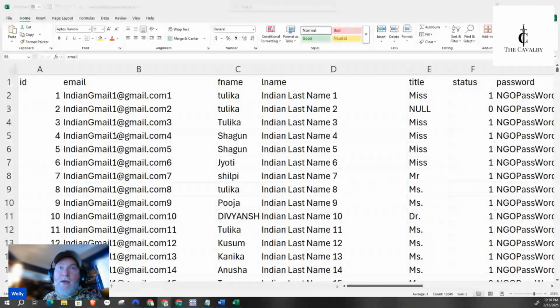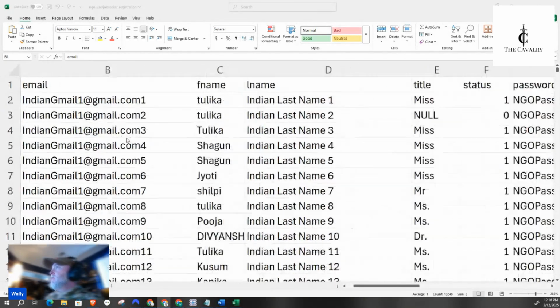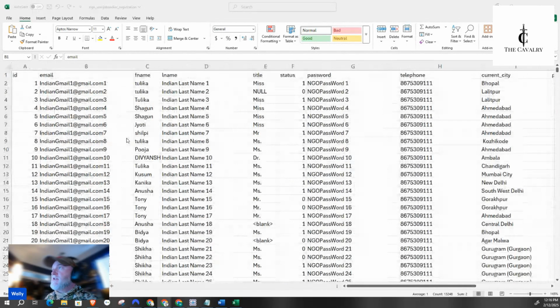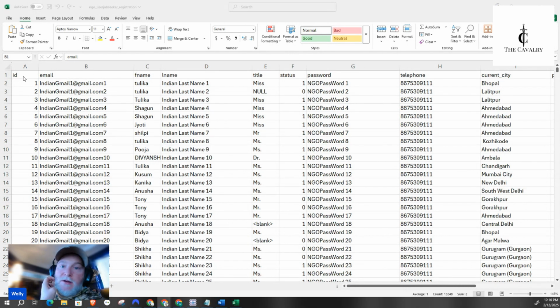So starting off, what do we have? Let me go down just a tad. Okay, so this is a CSV, comma separated value. It's an Excel spreadsheet, but in a different form. This one has ID. The ID here, I'm not going to add because it's arbitrary. It's just 1 through, and there's about 12,000 on this list. We have email, first name, last name, title, status. Now, I don't know what status means in this case, but it seems to be only ones and zeros. So for this example, I'm going to leave that out altogether.